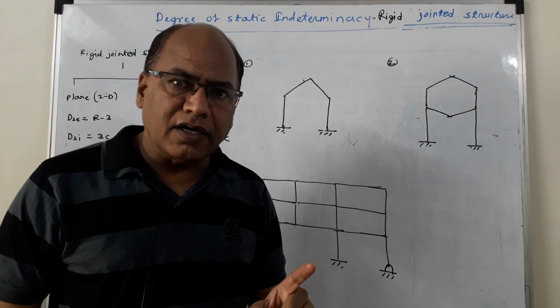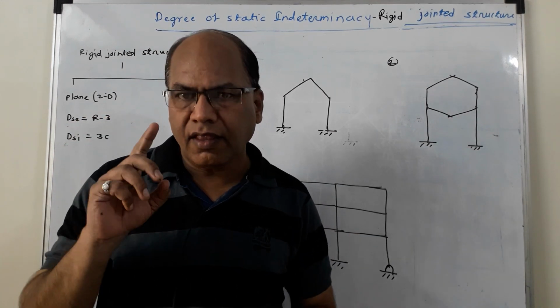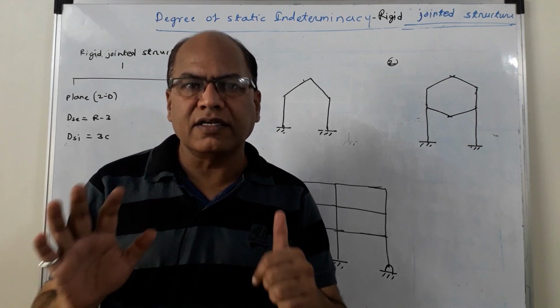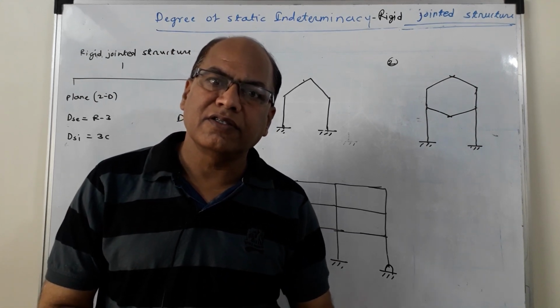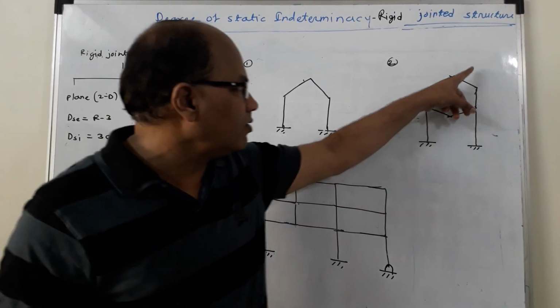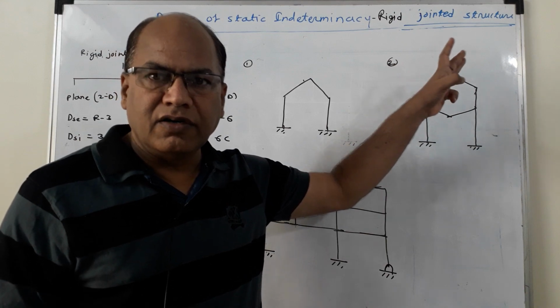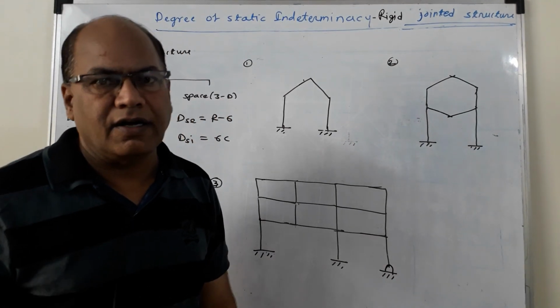So for every cut, 3 reaction components in case of plane structures, and for every cut 6 reaction components for space structure. For plane structure, when I cut it over here, I will get 3 reaction components, 2 are the forces and 1 is the couple.